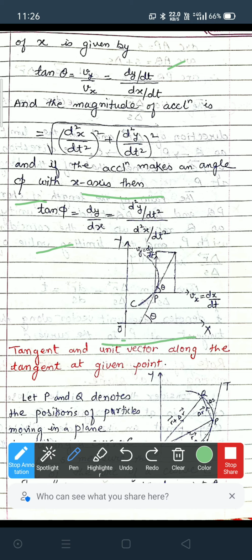This is the figure. This is the y-axis, this is the x-axis, this is a particle moving along the curve C. At time t its position is P, at time t plus delta t its position is Q, and this velocity component parallel to the x-axis is equal to dx by dt, and parallel to the y-axis it is dy by dt.